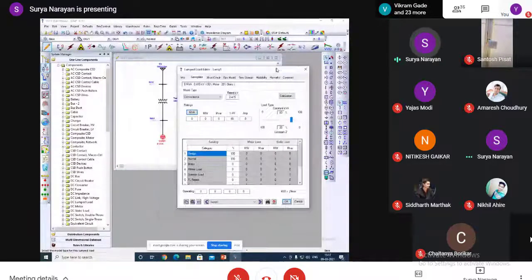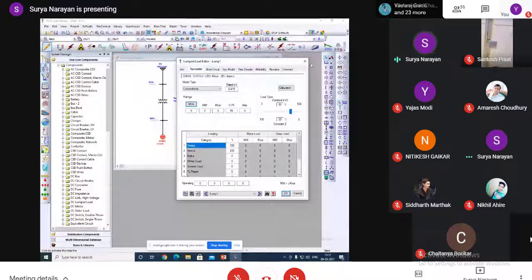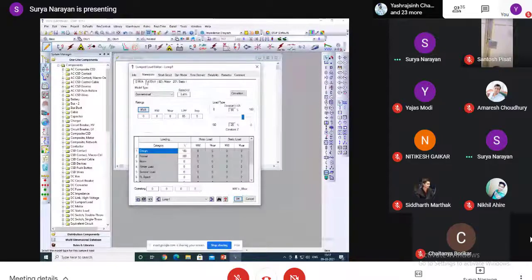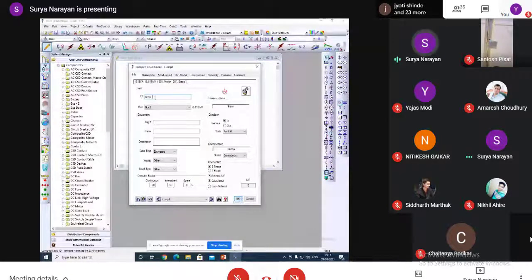Now we come to the load. By double clicking on the load, simple, we can also name it load. There are different types of load here: motor type load, lump load, static load, etc. I have chosen lump load.